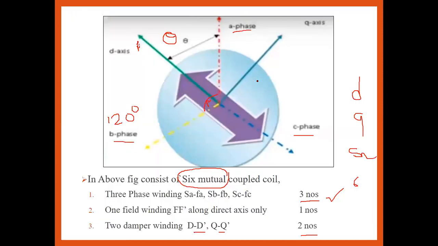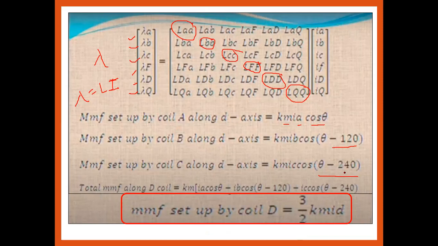Meaning, what is the angle of the C phase with the D axis? Theta. Now, what is the angle of the A phase with the B phase? 120. Now, the angle from the A phase to the C phase, what is it? 120 plus 120, that is 240. That's why the minus 240 is there.